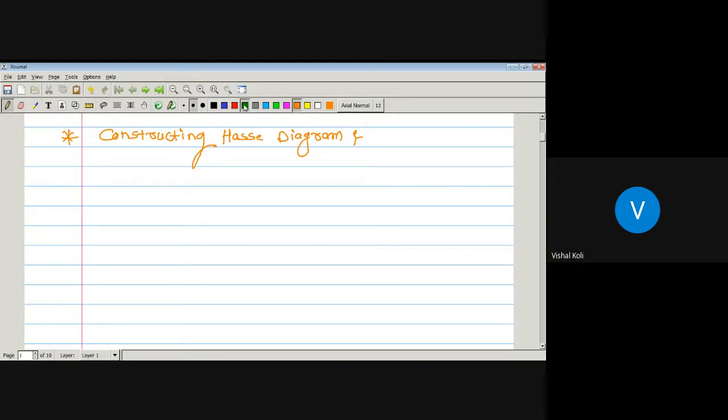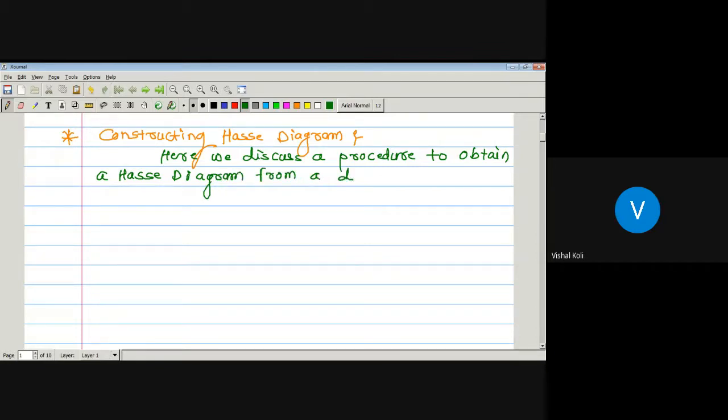In this method, we discuss a procedure to obtain a Hasse diagram from a directed graph of a partial order relation.